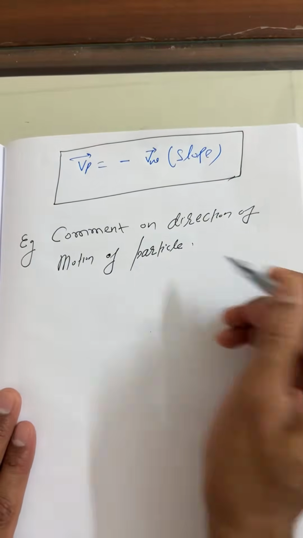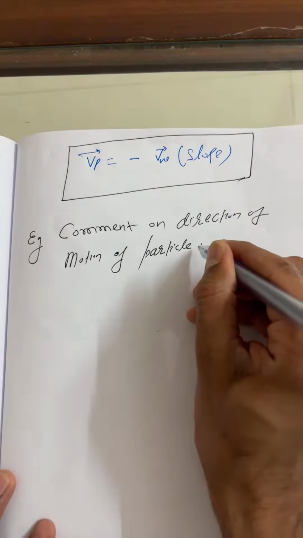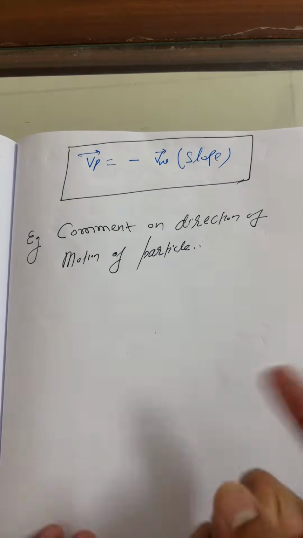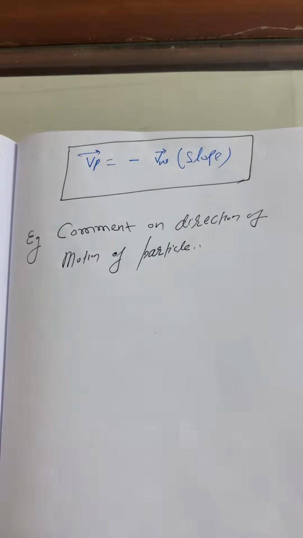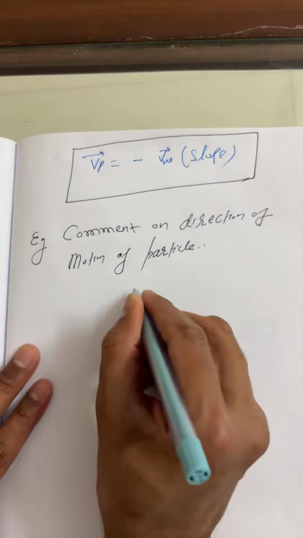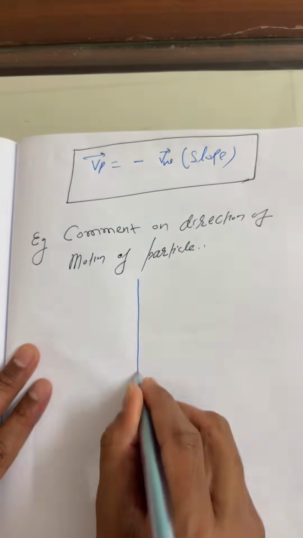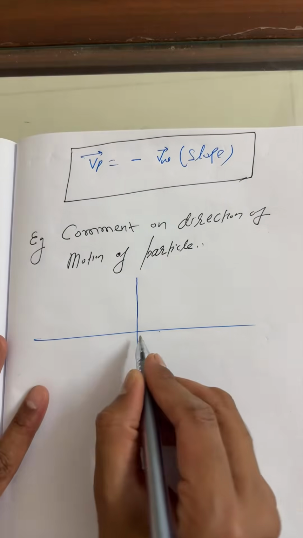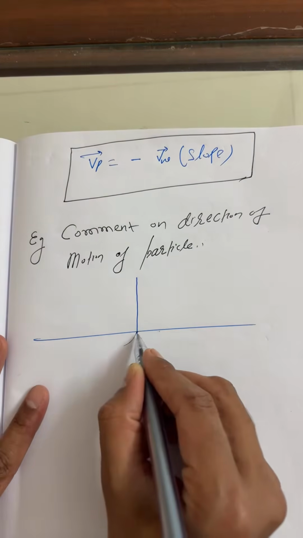Comment on the direction of motion of particle. You have to answer like leftward, rightward, upward, downward, like this. Okay, so this is the first example here. Let us suppose, since here I'm considering the wave propagating like this.